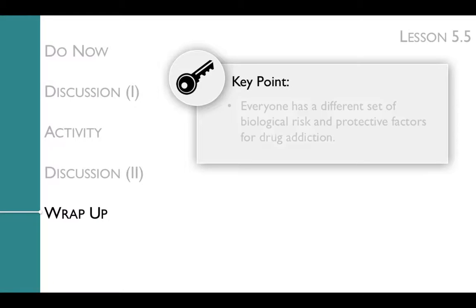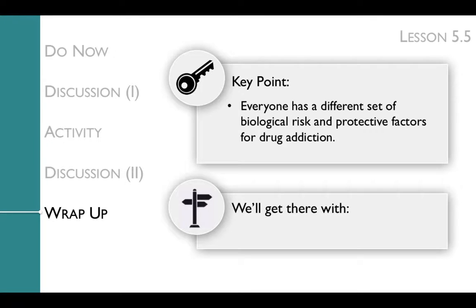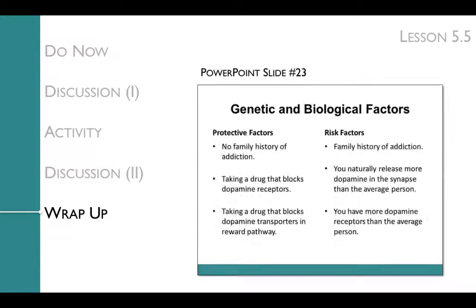The key point of the wrap-up is that everyone has a different set of biological risk and protective factors for drug addiction. We'll get to this key point with a reflection and discussion. In the wrap-up, the class reviews the biological and genetic risk factors. It's interesting to note that most of us don't actually know which of the two factors we have. For example, most of us don't know how many dopamine receptors we have compared to the average person, or how much dopamine we release. So while we can be aware of some of our own risk and protective factors, we likely don't know our own complete set.